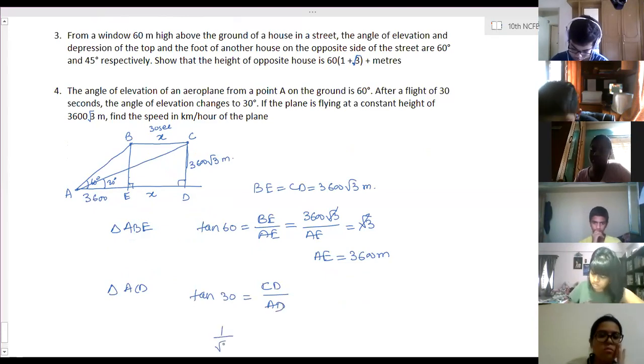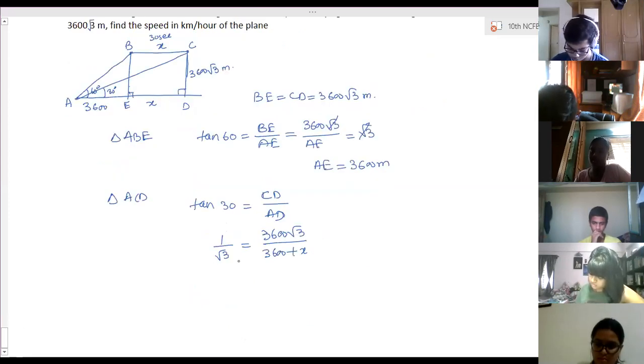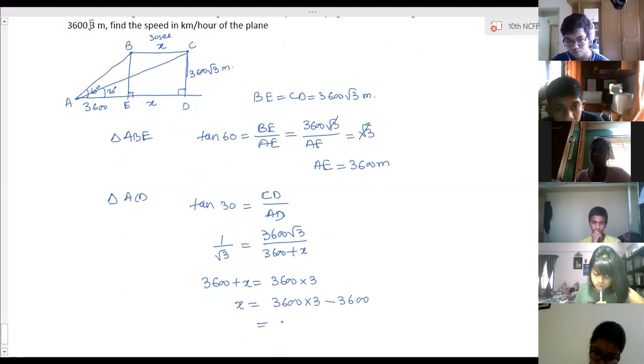Tan 30 is 1 by root 3, equal to CD, which is 3600 root 3, divided by AD, which is 3600 plus X. So 3600 plus X is equal to 3600 into 3. So X is equal to 3600 into 3 minus 3600. So that is 3600 into 2, which is equal to 7200 meters, is the X distance.